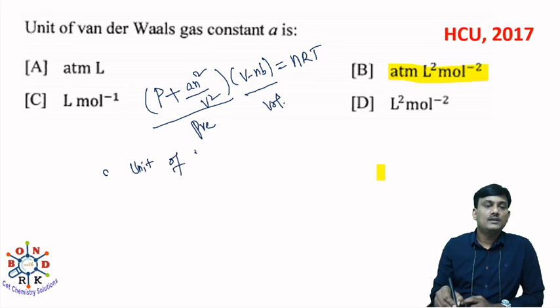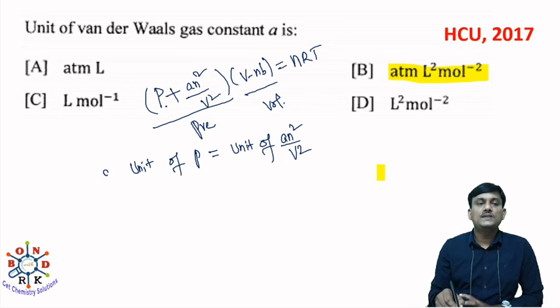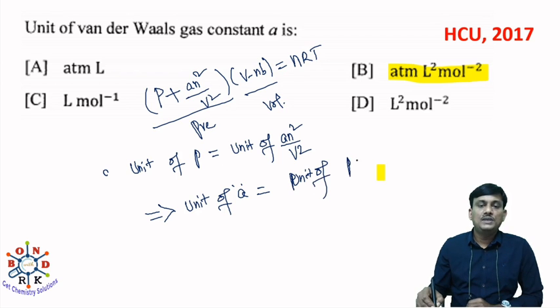Both are pressure terms, so the unit of P should be equal to the unit of A n square by V square. That implies the unit of A is equal to the unit of PV square by n square.